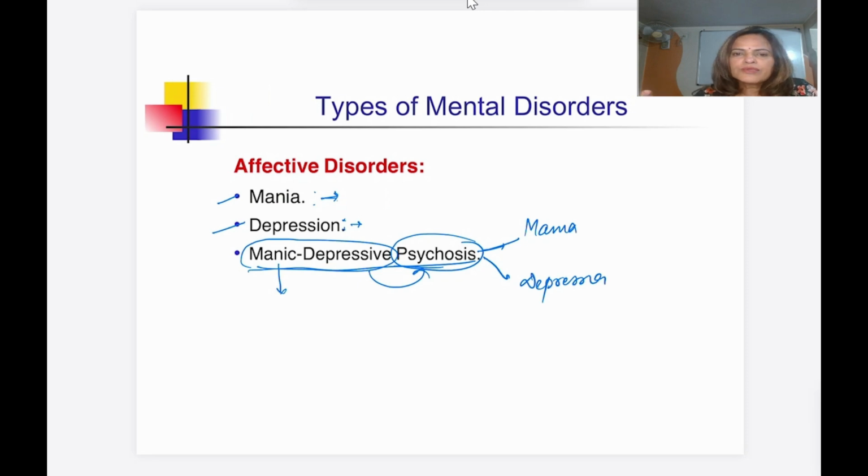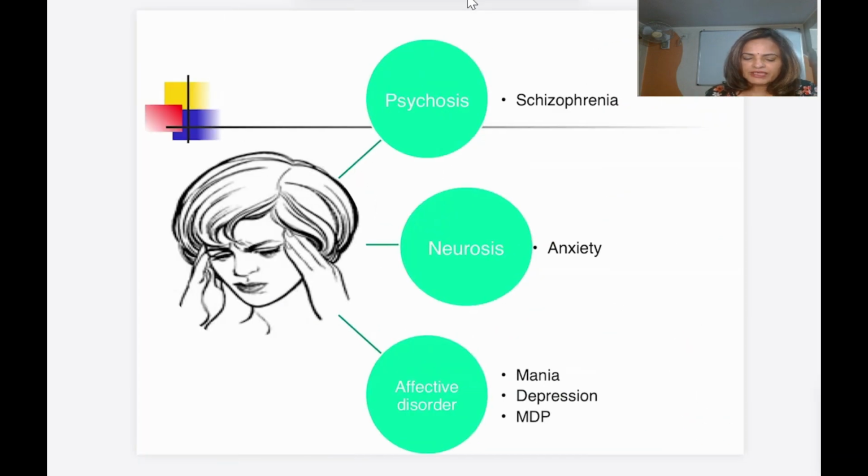So I have explained the three types of mental disorder: psychosis, neurosis, and affective disorder. So these are the three. Under psychosis, the important one is schizophrenia. Under neurosis, we read the anti-anxiety drugs, and under affective disorder, we have mania, depression, and manic depressive psychosis. Now coming to schizophrenia.